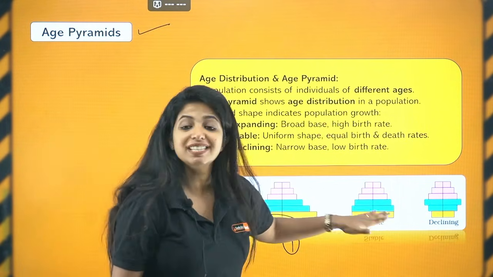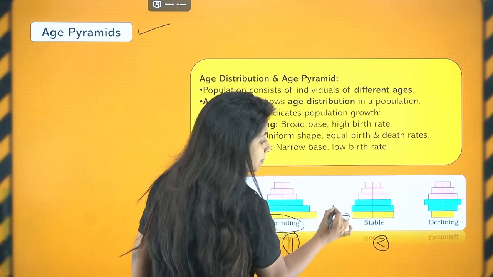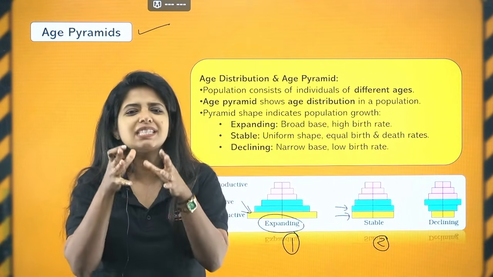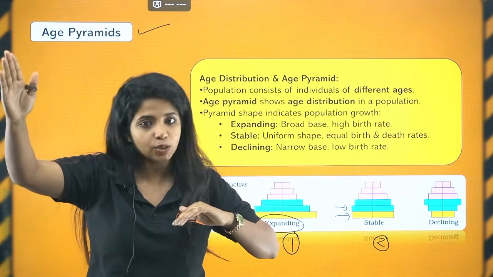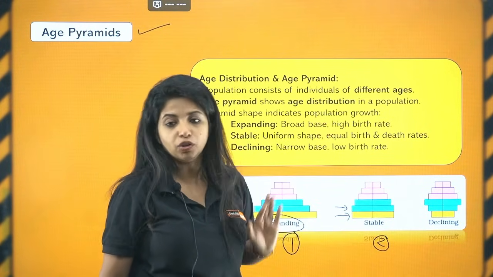Now, there is something that is known as stable. This is the second one. Over here, if you see, the pre-reproductive and the reproductive age group organisms are almost similar. That means it's a stable population size. There is no decrease, there is no increase as well. The same type of organisms will be coming up and reproducing, so it's the same thing that is going to be maintained.